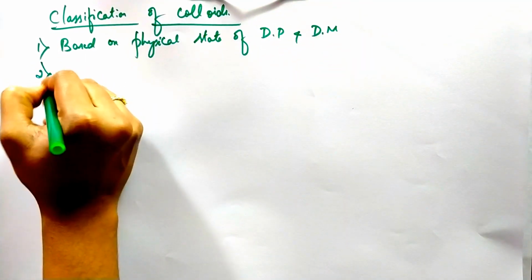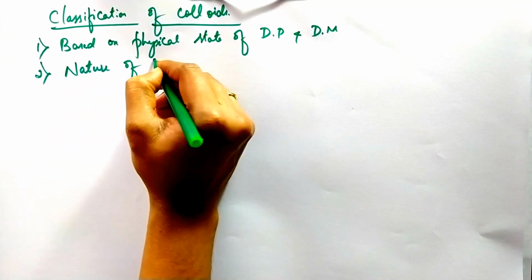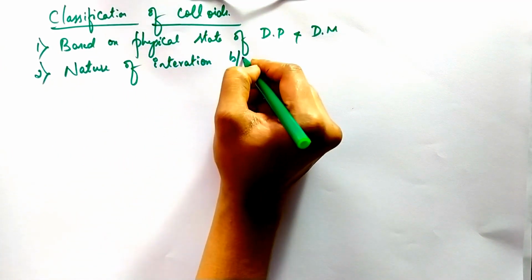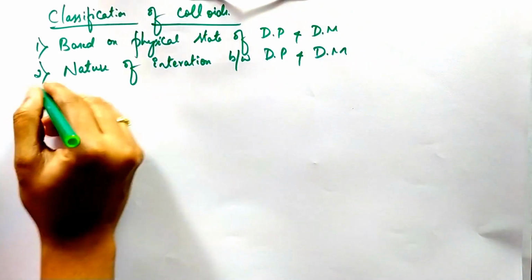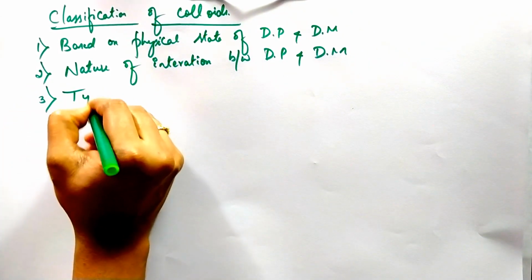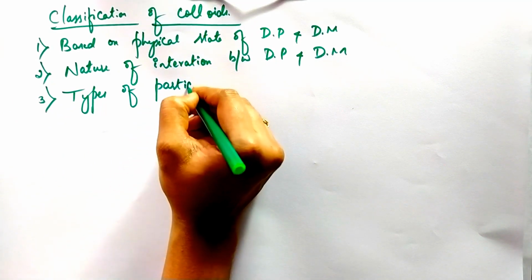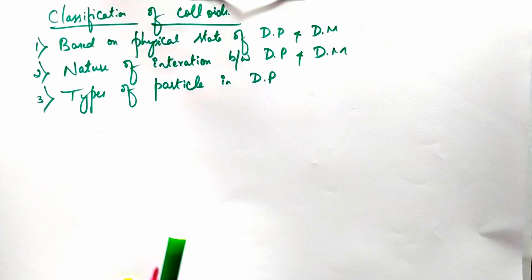The second one is nature of interaction between dispersed phase and dispersed medium. And the third one is types of particle in the dispersed phase. These are the 3 classifications.